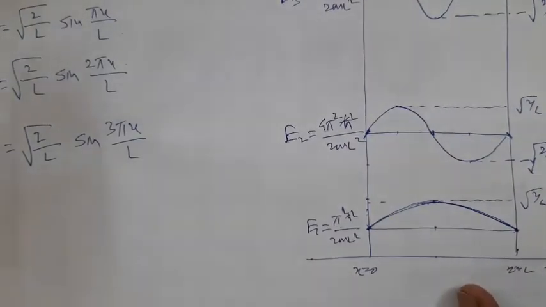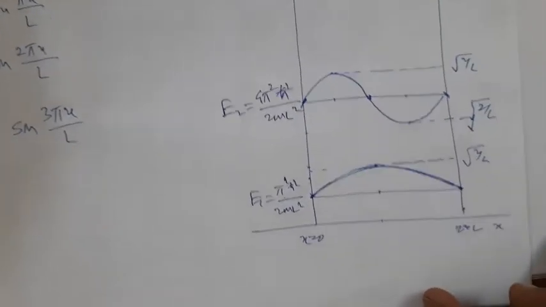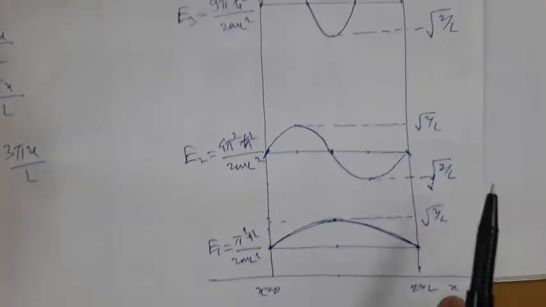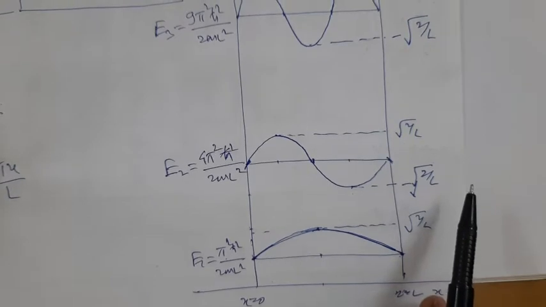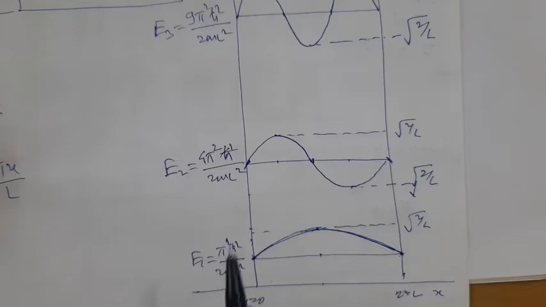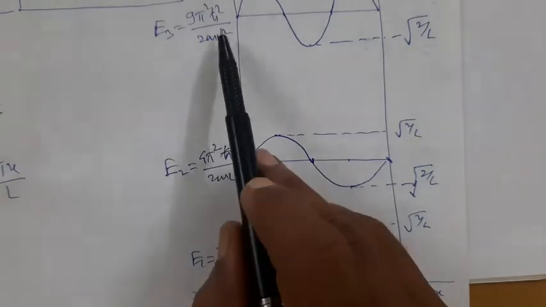Now we have discussed the graphical representation of energy and wave function. Here we have observed that it is not possible to represent the energy in proper proportion, because the first energy is E1, then it is 4 times E1, then it is 9 times E1, and so on.